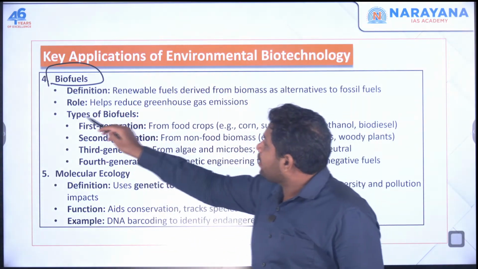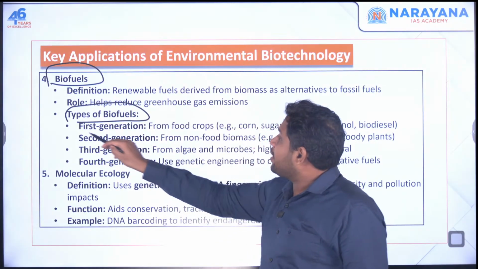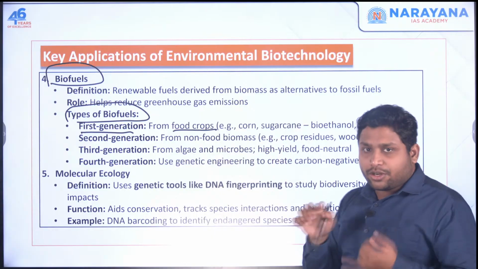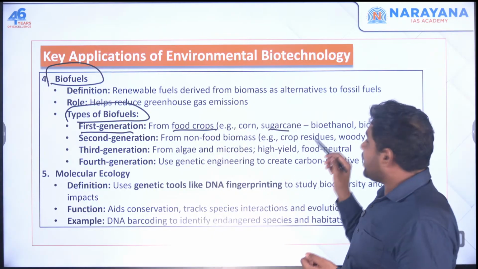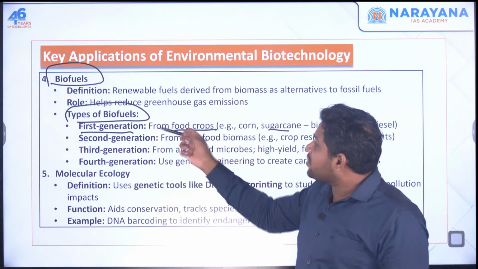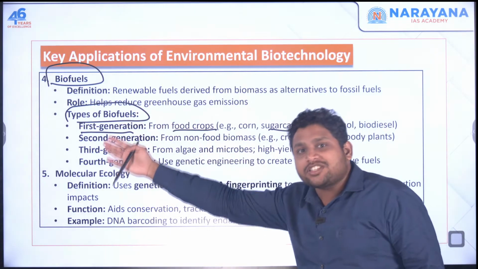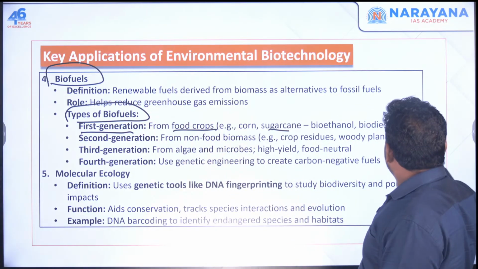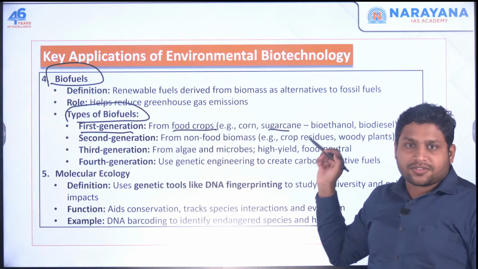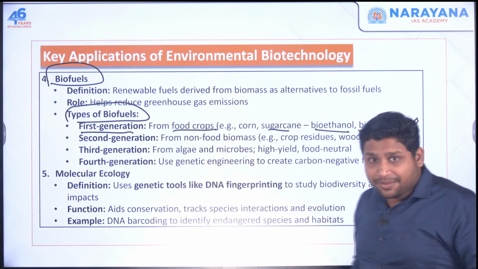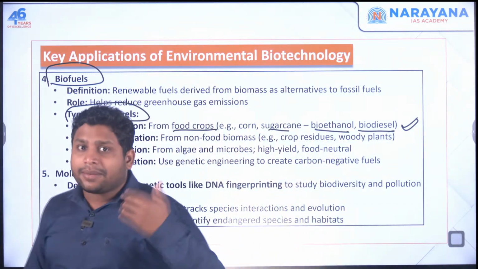So let's say we have different biofuels. For example, first generation includes biofuel coming from food crops. Let's say we're making use of corn, sugarcane. We're going for some process with those crops and we're coming up with some fuel. That's the first generation biofuel. Initially, we started with making biofuel using these food crops. Examples are bioethanol, biodiesel.